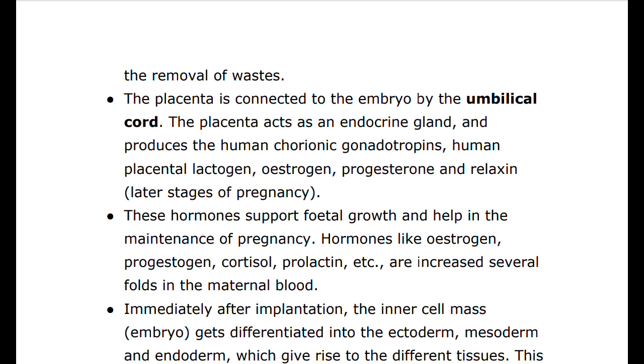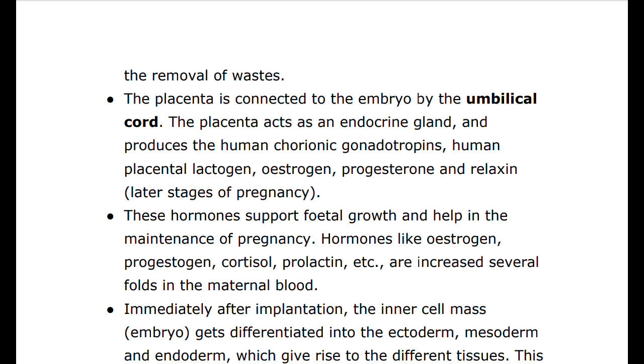Placenta also acts as an endocrine tissue and produces several hormones like human chorionic gonadotropin, that is HCG, human placental lactogen, HPL, estrogens, progesterone, etc. In the later phase of pregnancy, a hormone called relaxin is also secreted by the ovary. HCG, HPL and the relaxin are produced in women only during pregnancy.